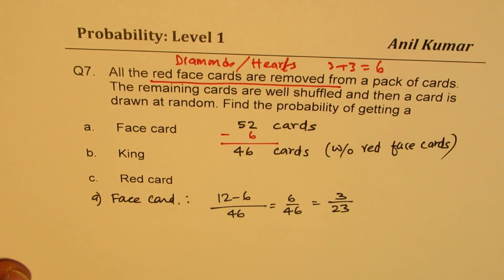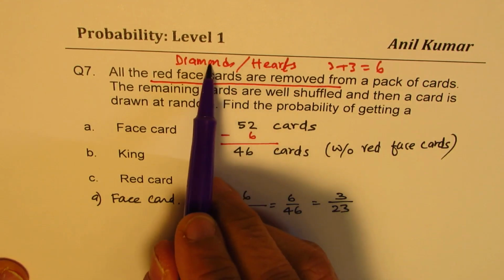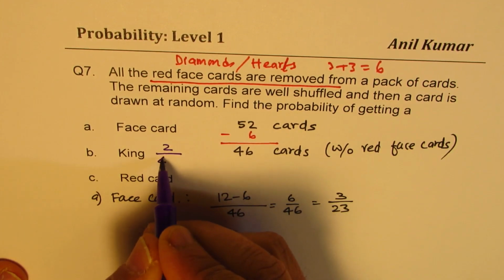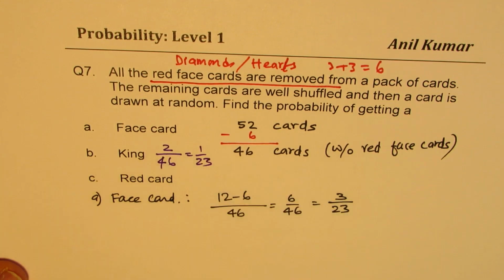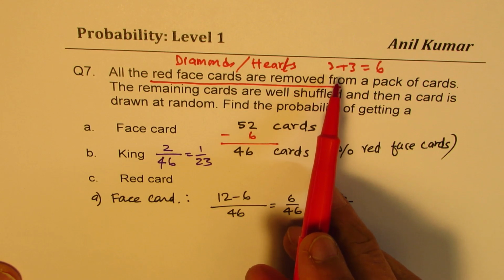Perfect. Now, for the kings, since we removed 2 kings, 2 remain out of 46. So remember, we are left with only 46. So 1 out of 23 is the answer. As far as the red card goes, how many red cards are you left with? Well, we removed how many? 6, and all 6 were red.